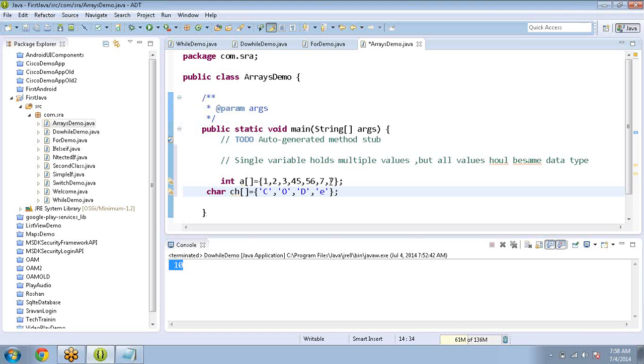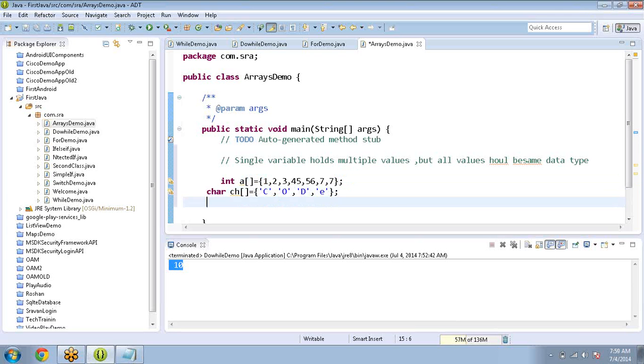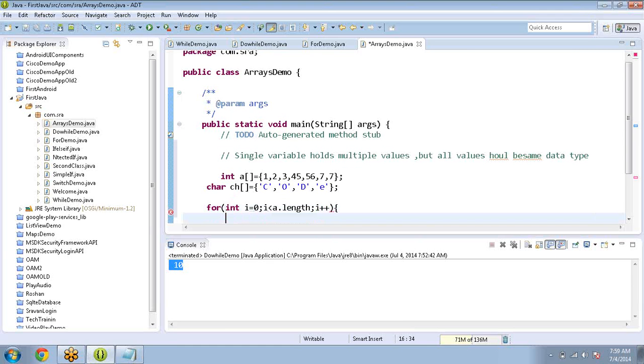So this is an integer array, and this is a character array. Now for int i equals 0, up to i less than a dot length, which simply returns the size of the array.